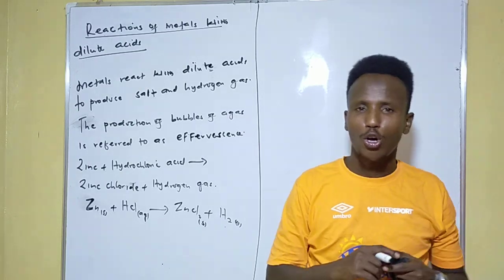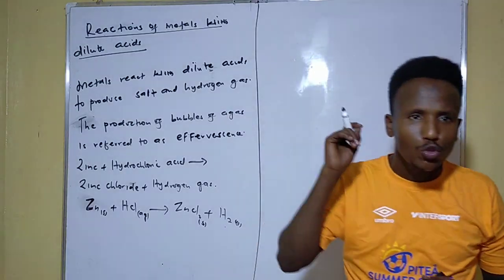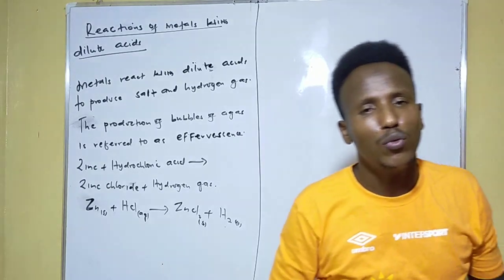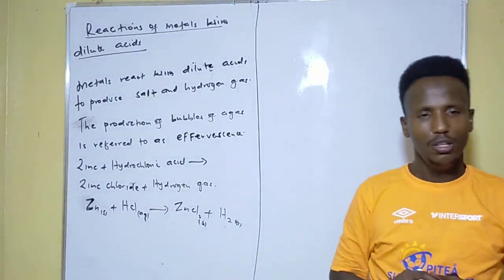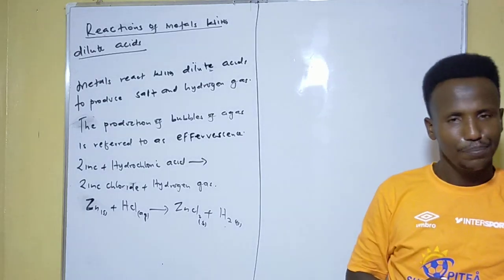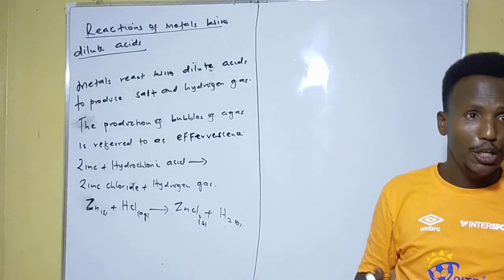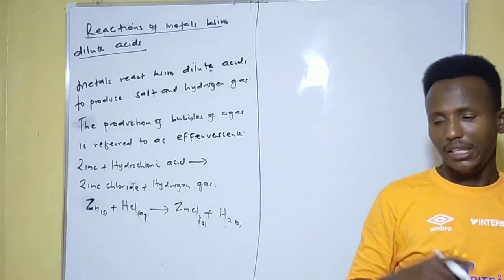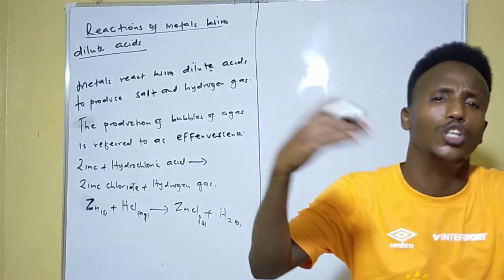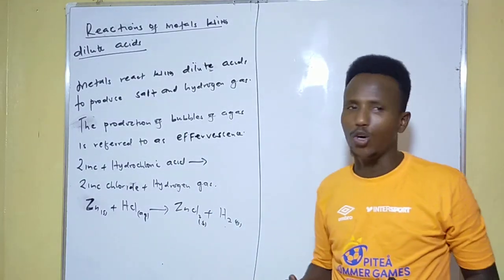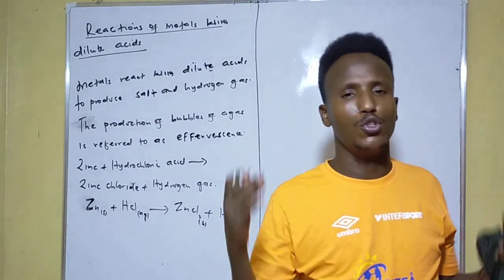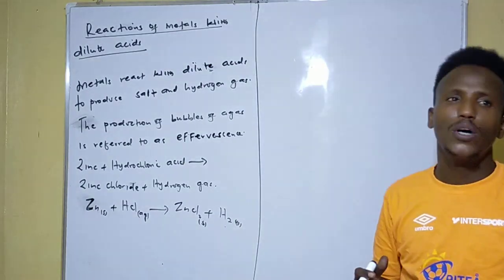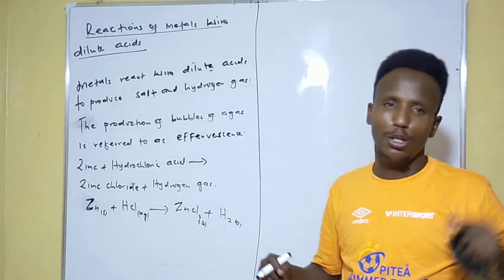So in the examination, you're going to say, due to the formation of insoluble calcium sulfate, which prevents further reaction between the acid and the metal. In simple language, if you are told to explain why the reaction between dilute sulfuric acid and calcium slows down and eventually stops, this is what you're going to say: due to the formation of insoluble calcium sulfate, which prevents further reaction taking place between the metal and the acid.